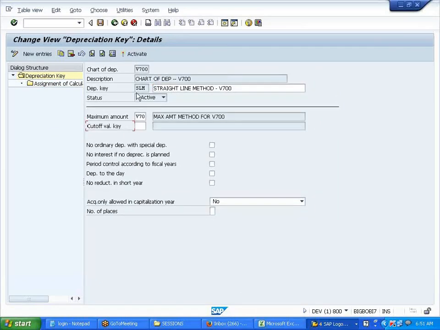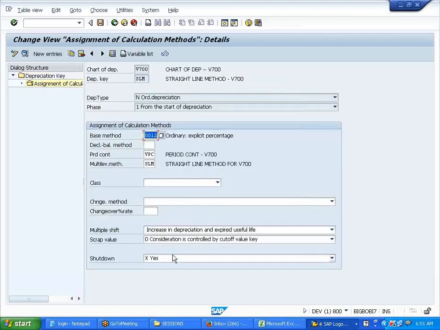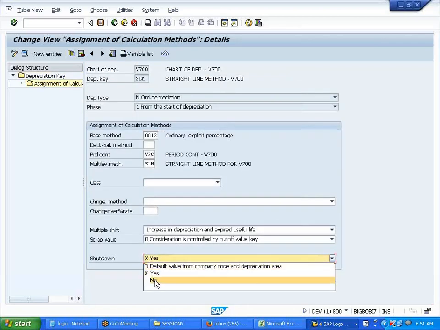Here, to this SLM method, V70. In the assignment, I want to remove the shutdown. Okay.